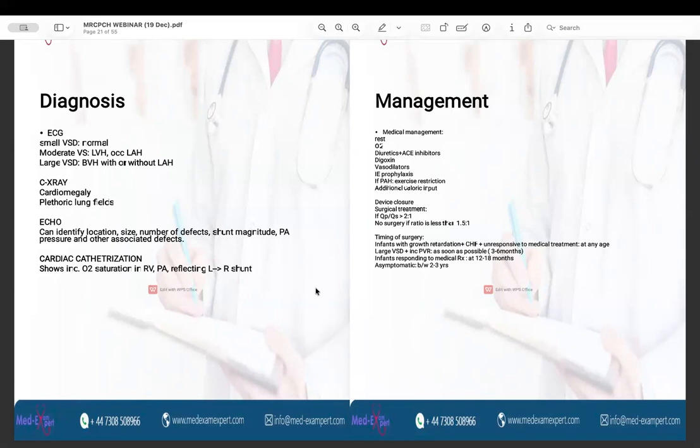Chest X-ray will show cardiomegaly and plethoric lung fields. And echocardiography will show the exact location, the size of the defect, the number of defects, the shunt magnitude, pulmonary artery pressure, and other associated defects if present. Cardiac catheterization will show increase in the oxygen saturation in the right ventricle and in the pulmonary artery, reflecting the left to right shunt.